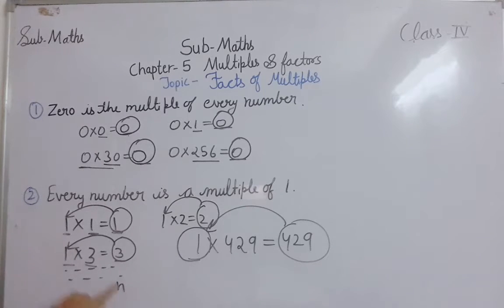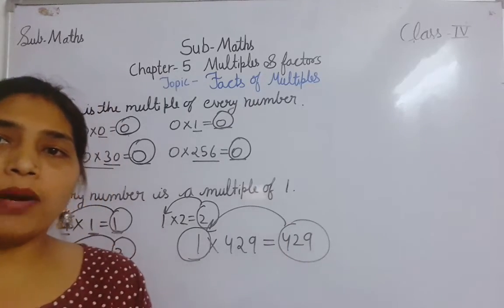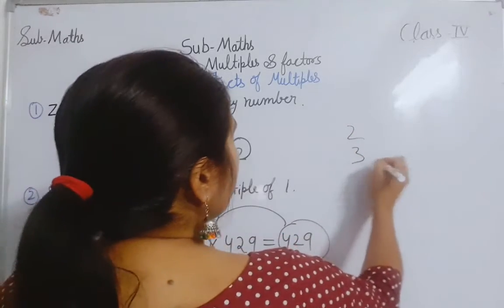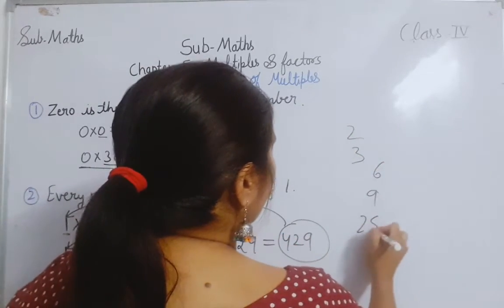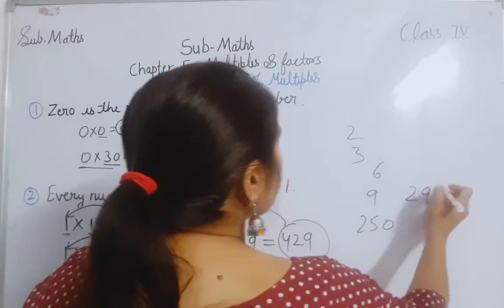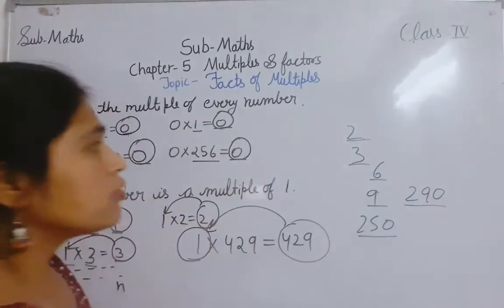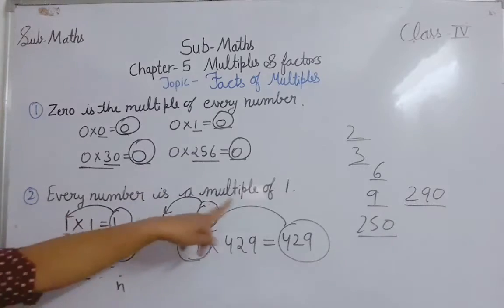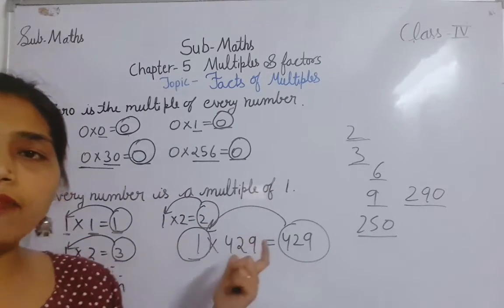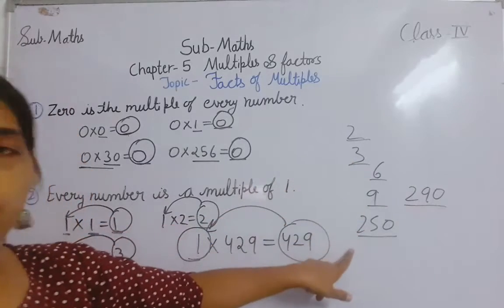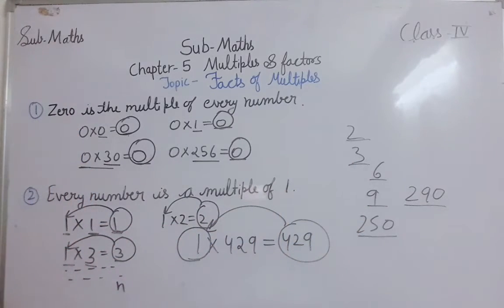Clear? If I am asking what the multiples of 1 are, 1 has n number of multiples. Every number, whether 2, 3, 6, 9, 250, or 290, because every number comes in the table of 1. So every number is a multiple of 1. Why is every number a multiple of 1? Because every number comes in the table of 1. Clear? So that is the second fact of multiples.